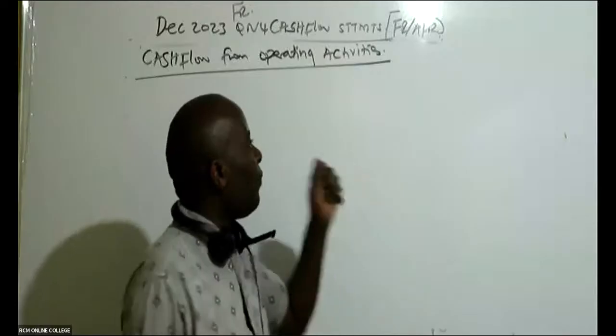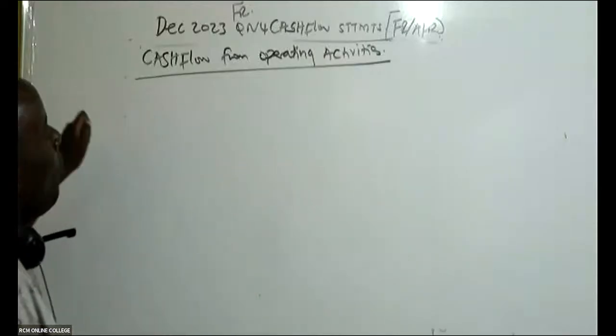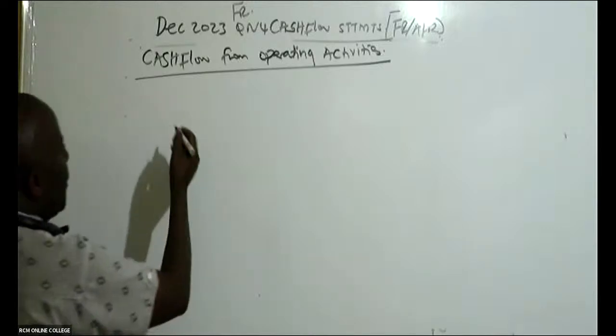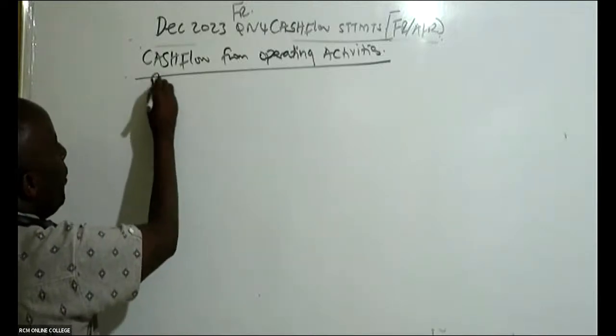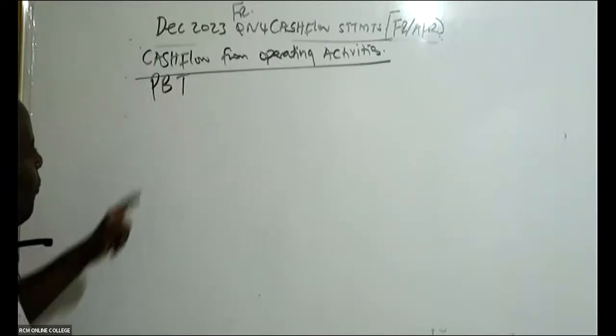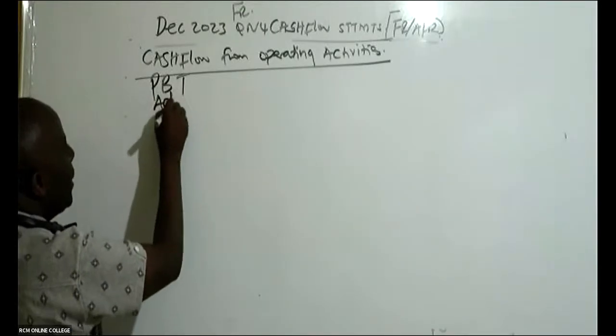So we want to start with the first one, which is cash flow from operating activities. Our operating activities will always give us profits. So we need to come and look at profit. We must always start with profit before tax. So you have profit before tax, and then you say adjusted for,